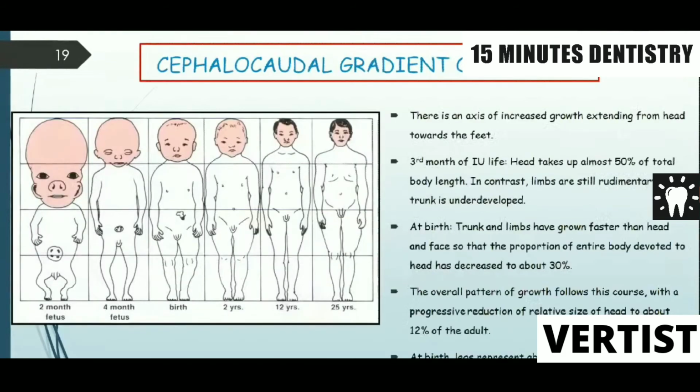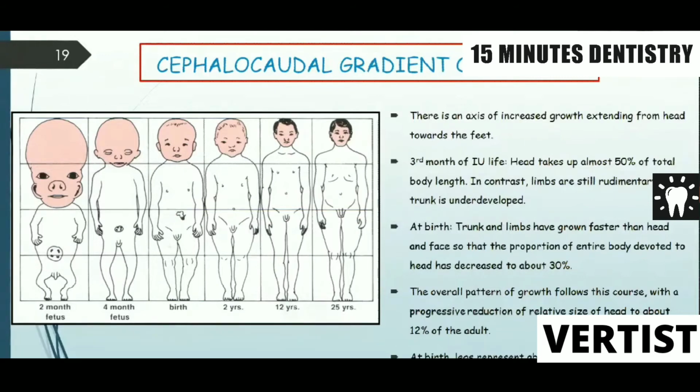This is a diagram which is showing you what is cephalocaudal gradient of growth. See the diagram from the second month of fetus to 4th month till 25 years. Friends, there is an axis of increased growth extending from head towards the feet. At the 3rd month of intrauterine life, the head takes up almost 50% of the total body length. In contrast, limbs are still rudimentary and trunk is underdeveloped.